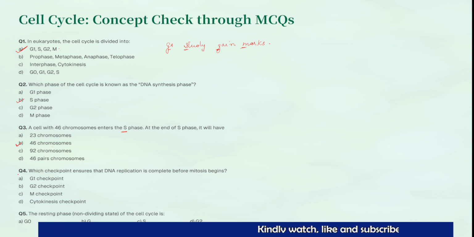Then the fourth question: which checkpoint ensures the DNA replication is complete before mitosis begins? Whether the replication is completed and whether any error has happened, everything will be checked in the G2 phase. The last question, but not the least: the resting phase or non-dividing state of the cell cycle is known as which one? That is the G0 phase.